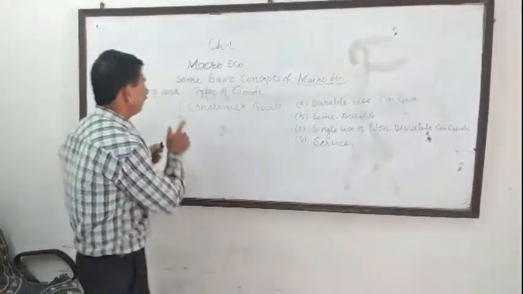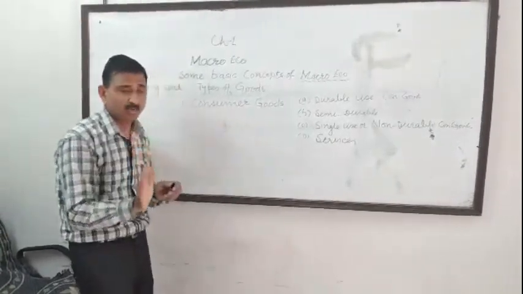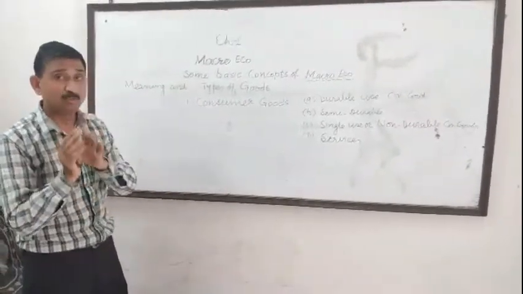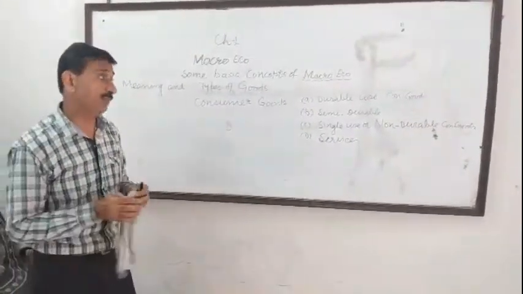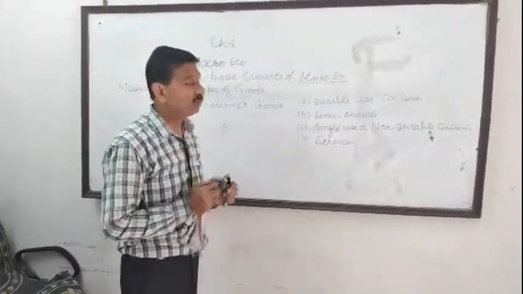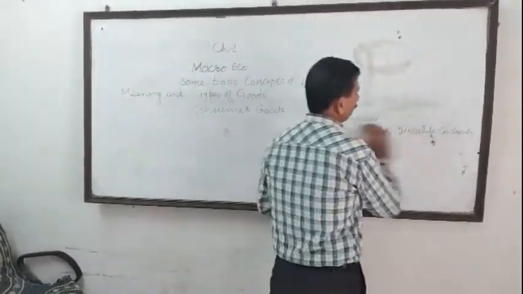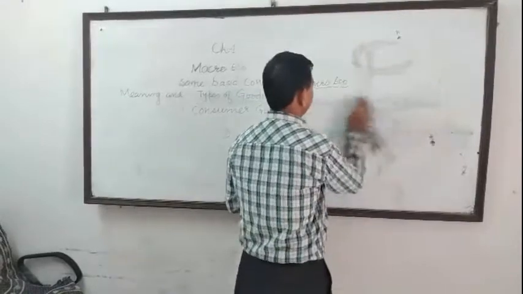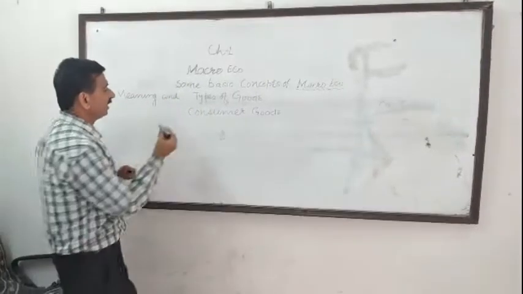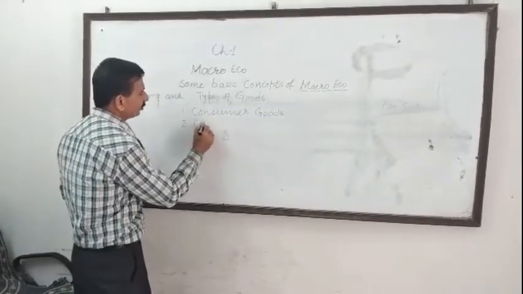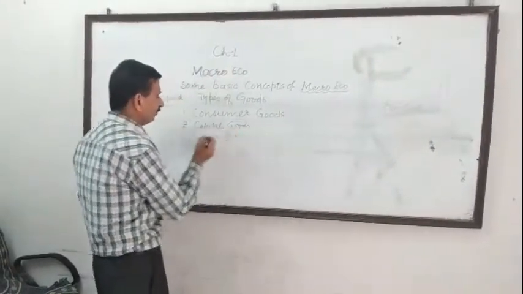So the first type of goods is consumer goods. These are those goods which satisfy consumer wants directly. And this is the bifurcation of consumer goods: they may be durable use, semi-durable, single use, or services. Now we switch over to another type of commodity, which is known as capital goods. The second type of commodity is capital goods. The third type is producer goods.